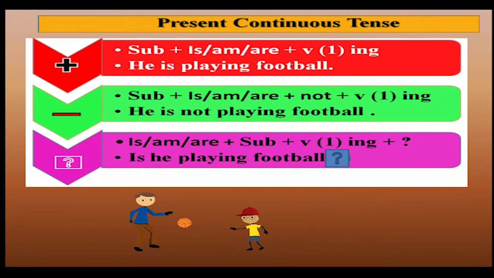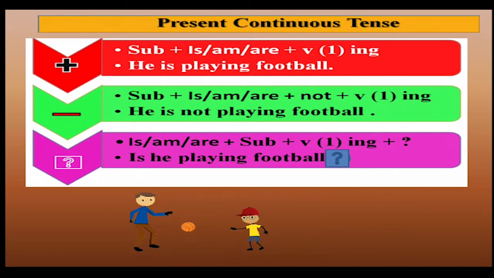Now let's have a look at the structure of the present continuous tense for all the three types of sentences, that is the affirmative, negative and interrogative. Subject plus is or am or are plus verb added to ing form. For example, he is playing football. So we have already learnt this for affirmative sentence. Now for a negative sentence, subject plus is or am or are plus not plus verb in the root form added to ing.